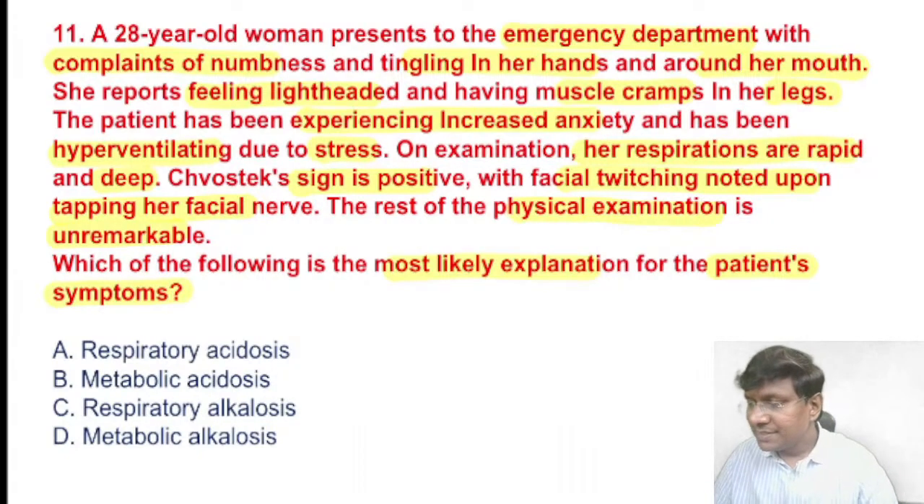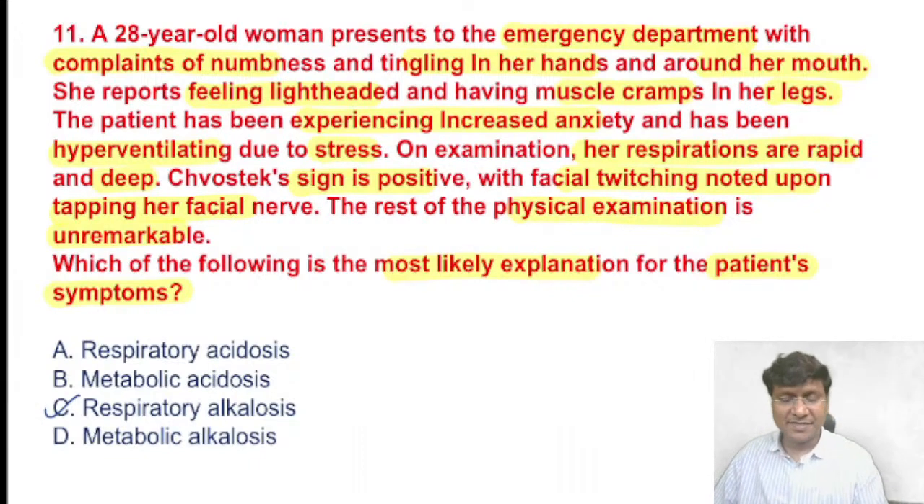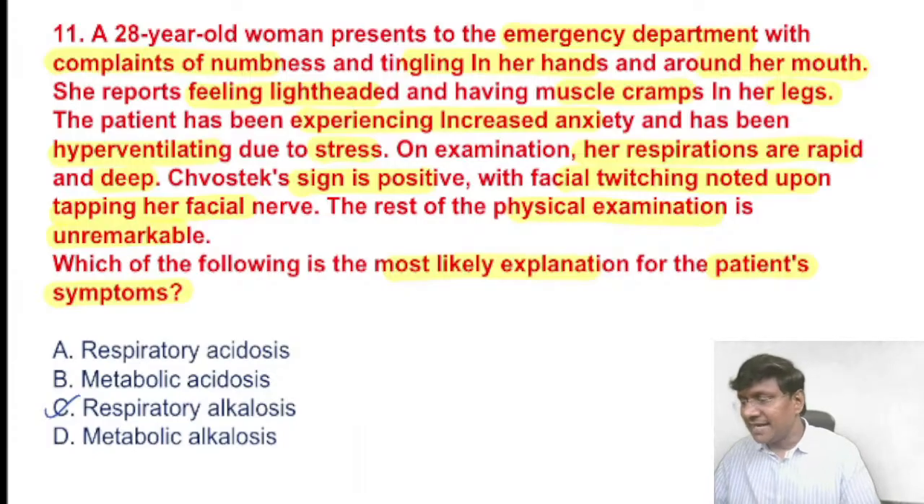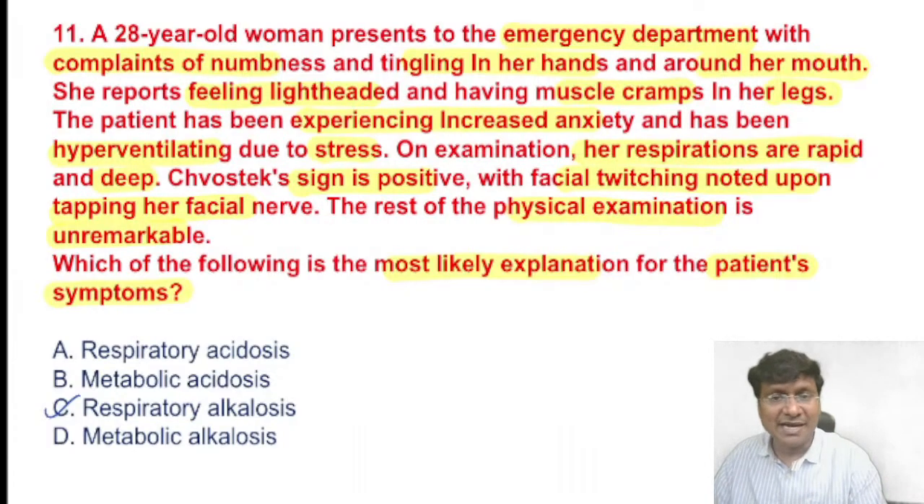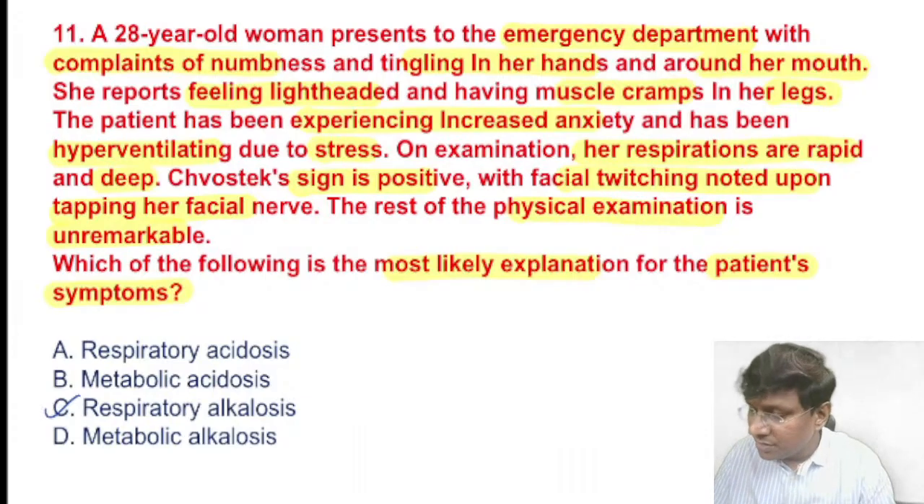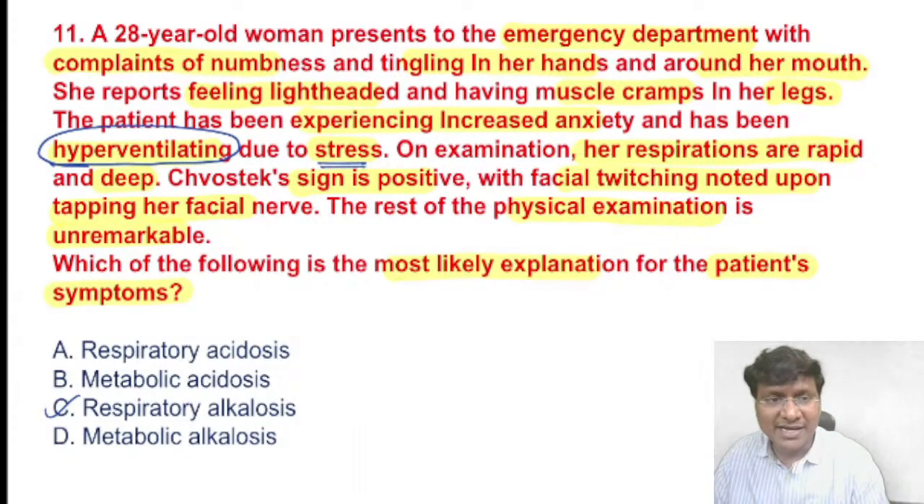Very good. So now this particular individual will develop respiratory alkalosis, right? And it is because of respiratory alkalosis that you will get the above clinical scenario. Now, first of all, why is there respiratory alkalosis? Because the patient is hyperventilating due to stress. That is what is causing the respiratory alkalosis.